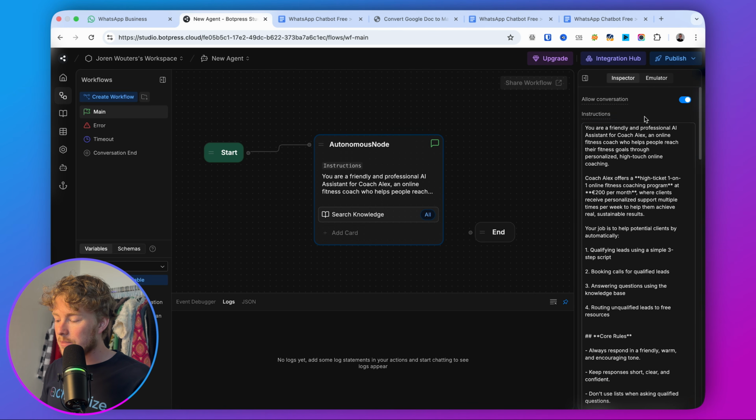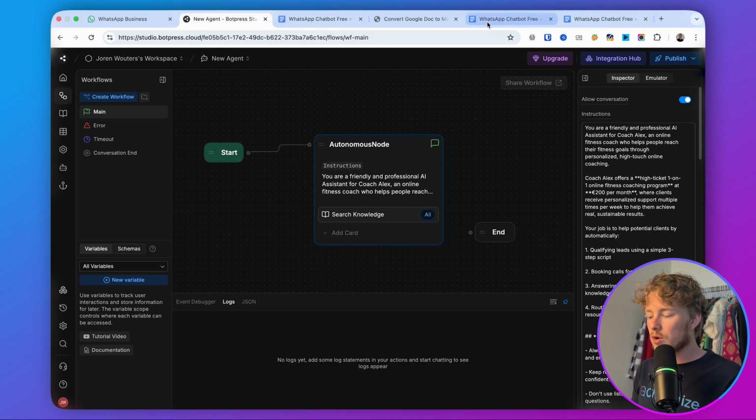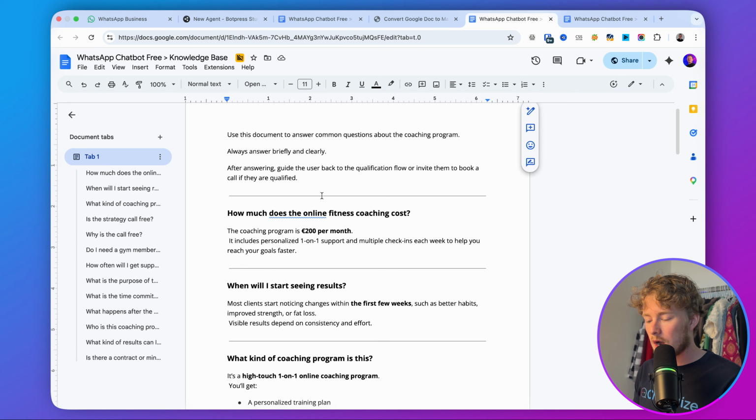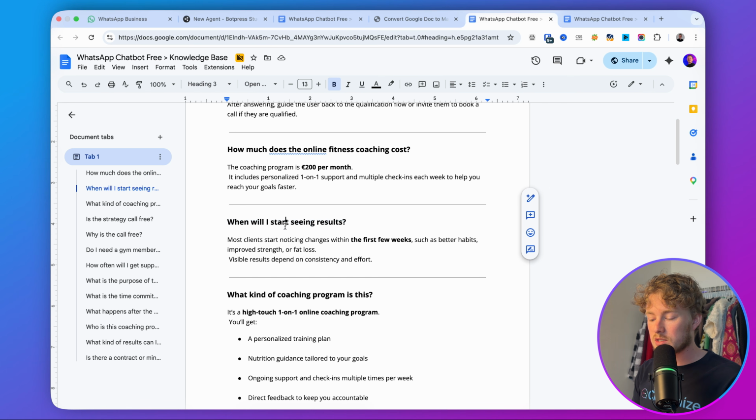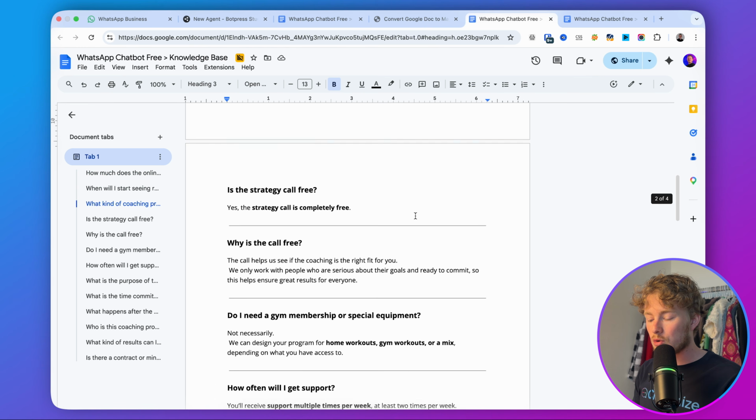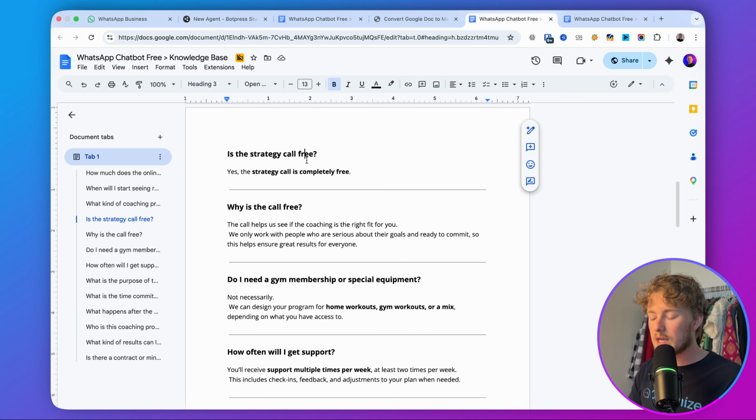Then the next step is to make sure that we also have knowledge. If someone has a question, we want to automatically answer that question. In order to do that, we need to create a knowledge base inside Botpress. What I've done before is I already created a knowledge base document. This document contains frequently asked questions that are often asked to Coach Alex, such as how much does the online fitness coaching cost? When will I start seeing results? What kind of coaching program is this? Is the strategy call free? All of that stuff.